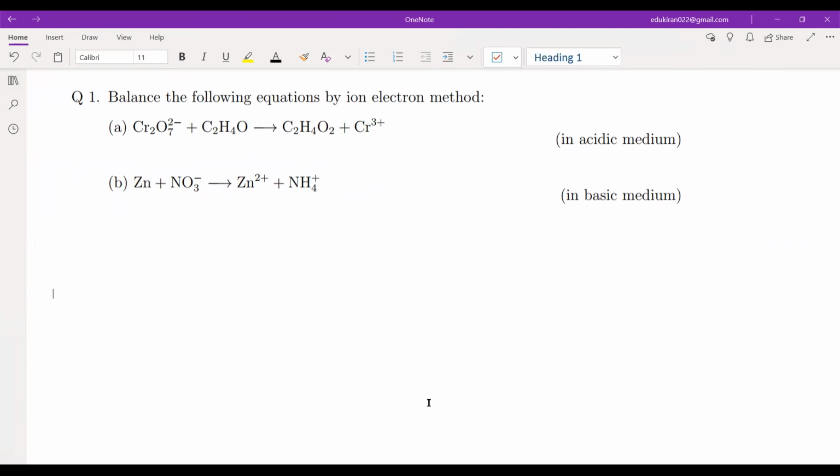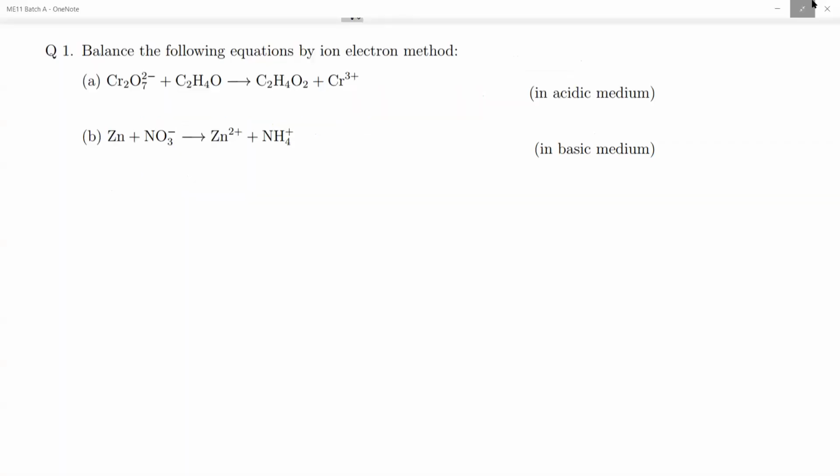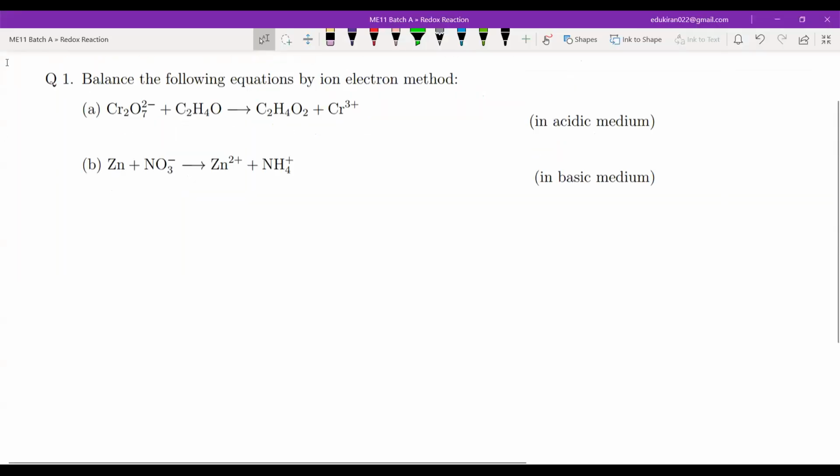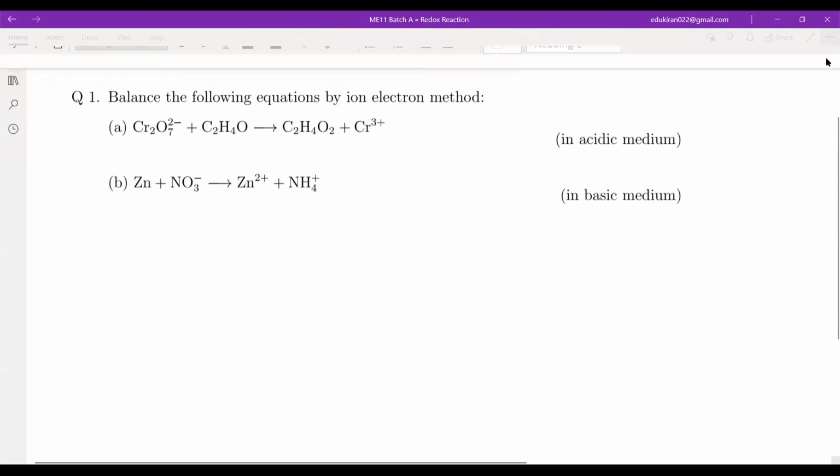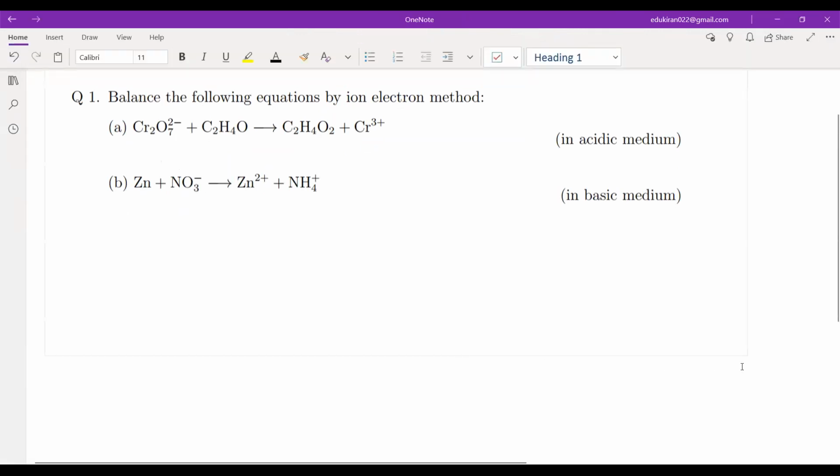Sir, I have found the oxidation and reduction, and then I could not proceed with that, like how many electrons to be added and all that. Arey, didn't you find the oxidation number? You had to find the oxidation number, sir, I found it. It is only from the oxidation number that we will know how many electrons are used. See. Yes, sir. With that only I was stuck. Achha, you were stuck with that only.